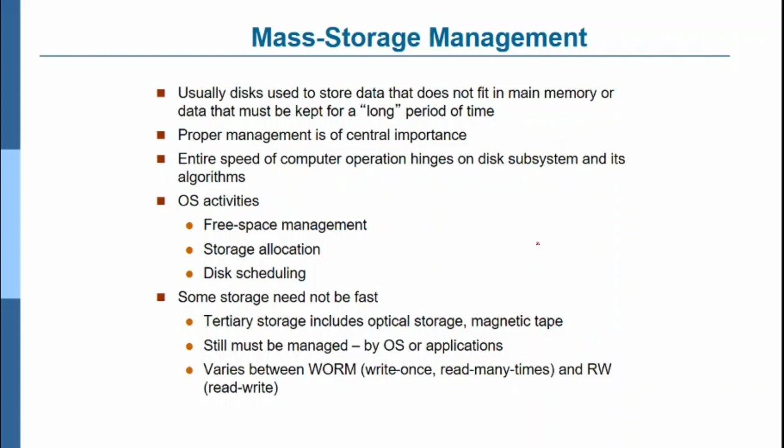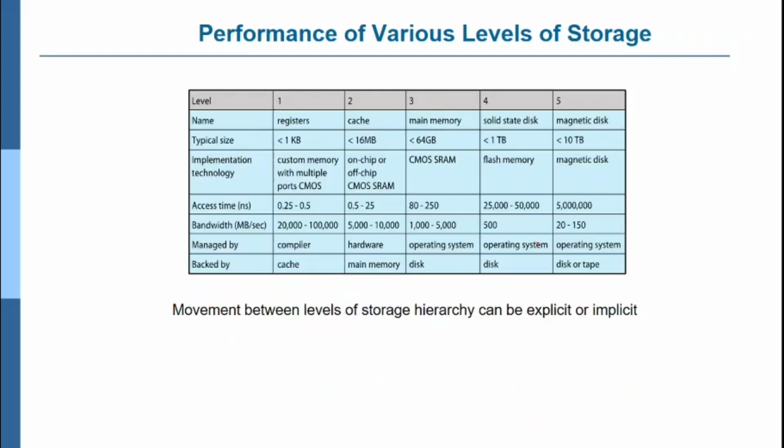Some storage need not be fast. You can see the performance of the levels of the storage: register, cache, main memory, solid state disk, magnetic tapes, which is more than 10 terabytes. Implementation technology: on-chip, CMOS RAM, flash memory, magnetic disk. Access time: you can see the register access time is very small compared to the cache, and cache access time is very small compared to the main memory. Main memory is lesser than this. It keeps on increasing. If it is in the register, you can access the content in a fraction of a second.